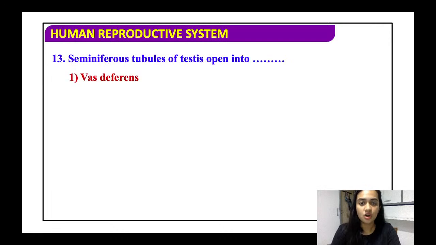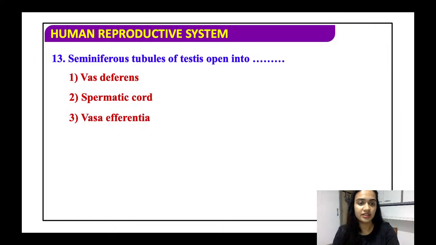Seminiferous tubules of testes open into vas deferens, spermatic cord, vas efferentia, rete testes. Just remember the structure of this seminiferous tubule. It will immediately open into the vas efferentia. All right.